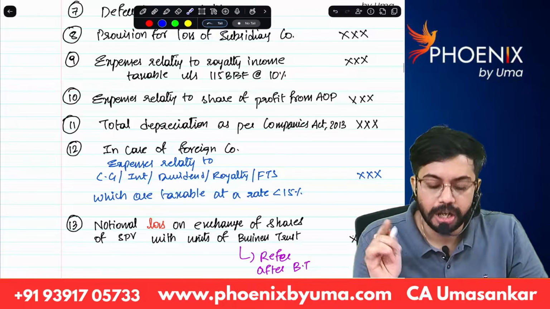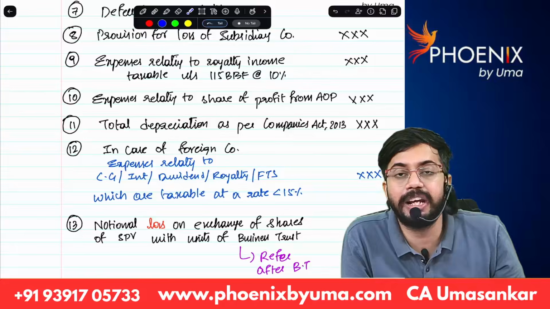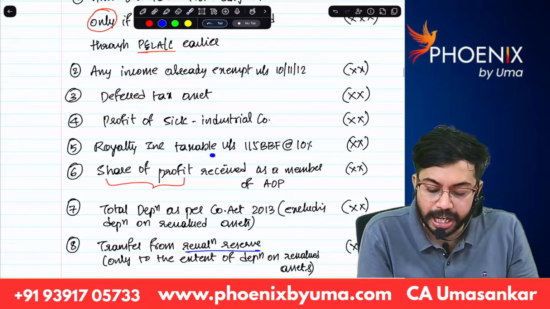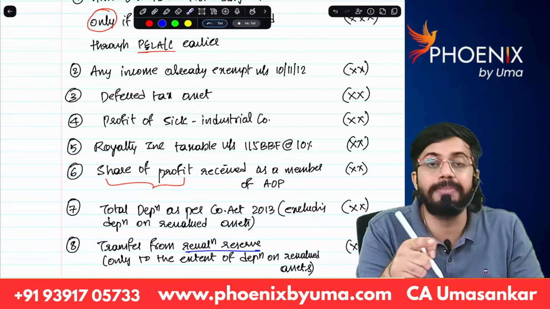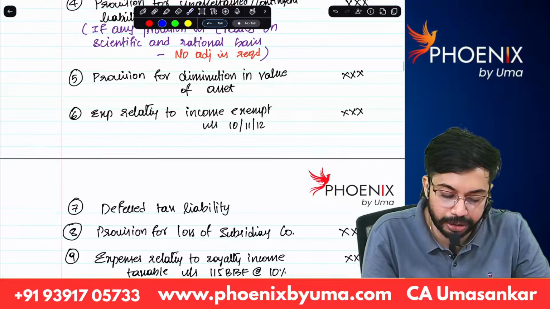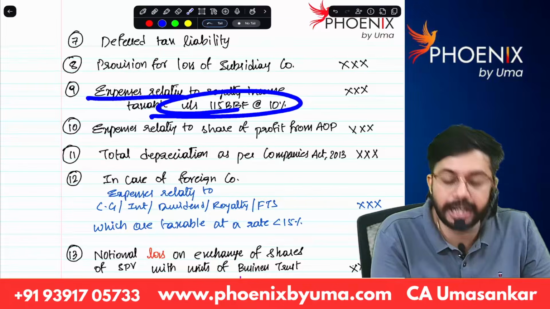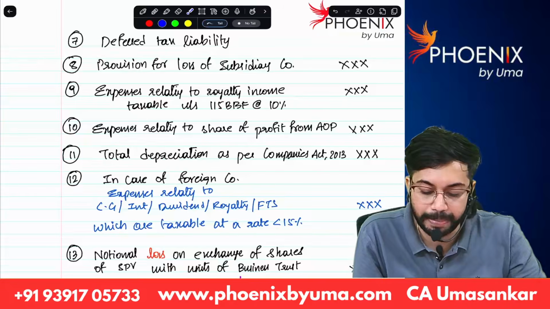Next, royalty income. If royalty income is taxable under 115 BBF at the rate of 10%, that royalty income is required to be reduced. And whatever the expenses relating to that royalty income debited to P&L account are there, they are required to be added back. So you can see, expenses relating to royalty income debited to P&L account, that is required to be added back.